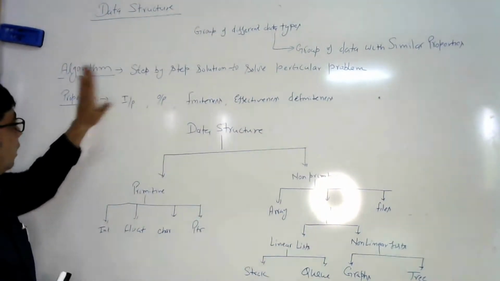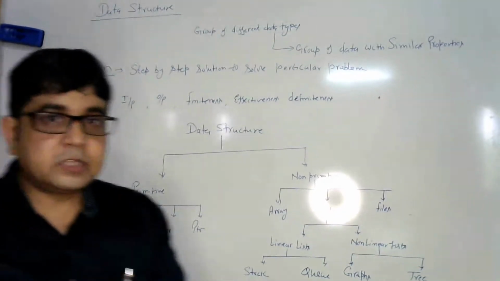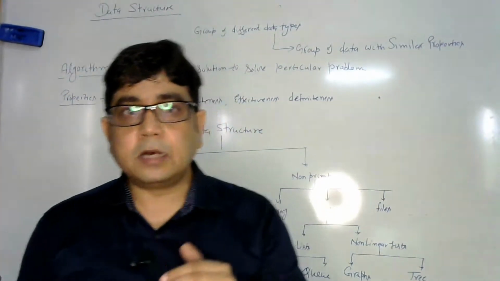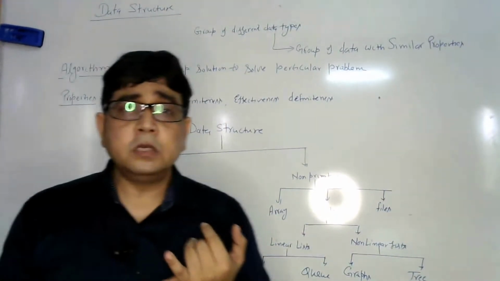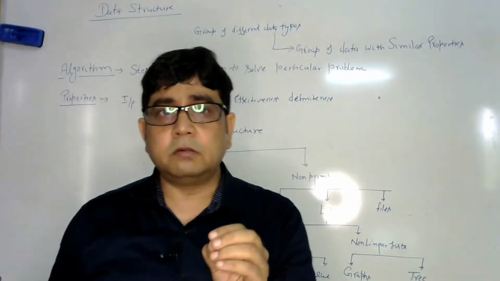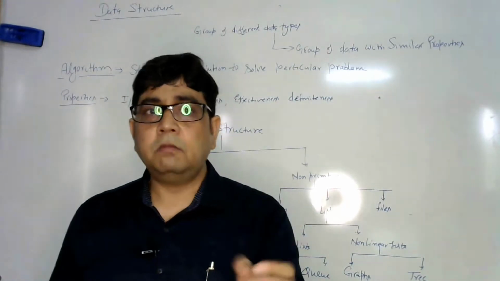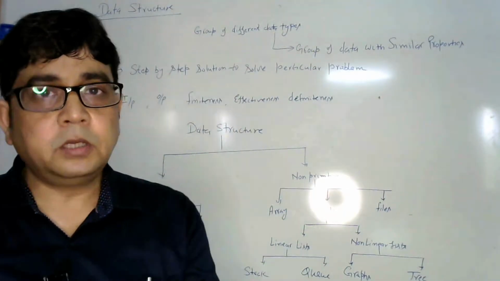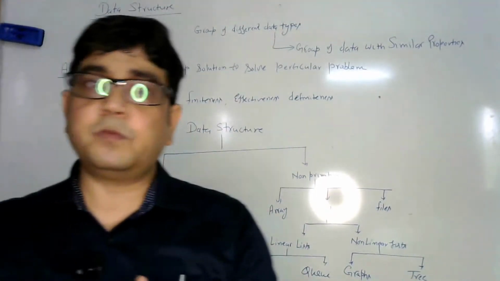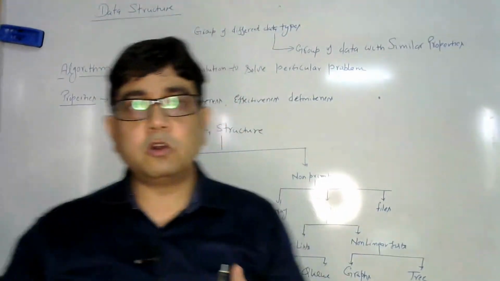So an algorithm has some basic properties. The properties are, there must be some input. Every algorithm must have some input and some output. If there is an input, then it will be processed and it will produce an output.